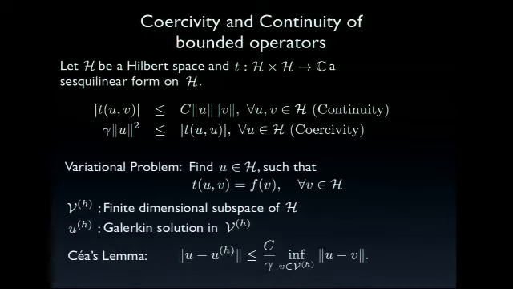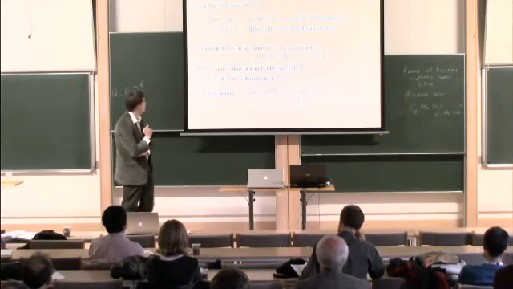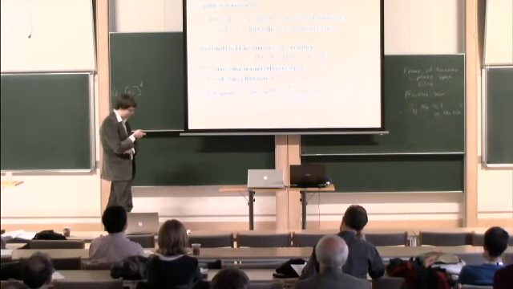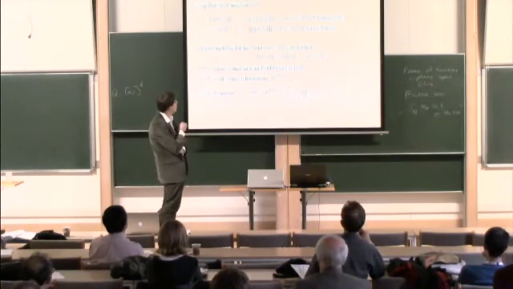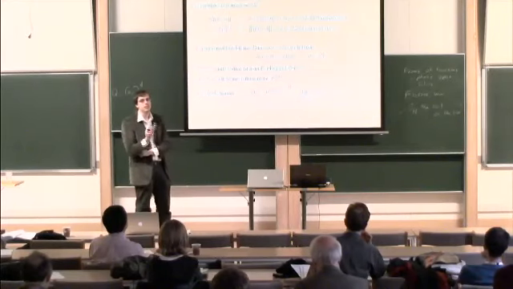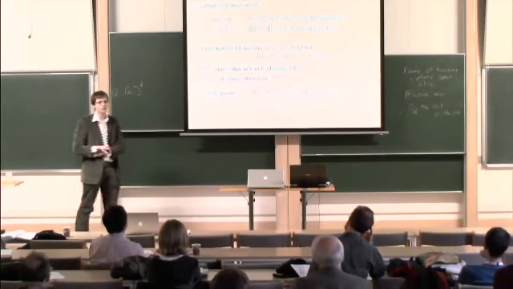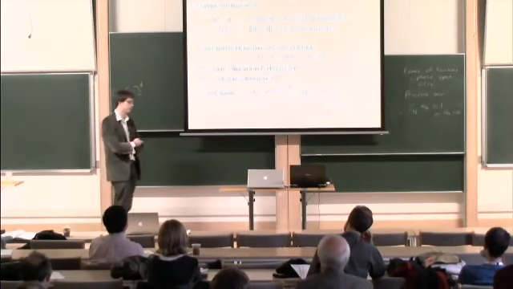So we can say, okay, there are different ways of establishing this, and Céa's lemma might actually not always be the best way, especially if you don't have coercivity. So we can use concepts like the inf-sup constant, for example, to also establish quasi-optimality.